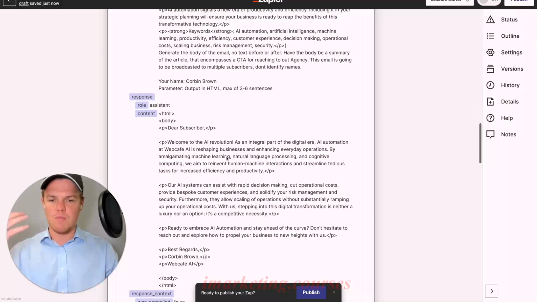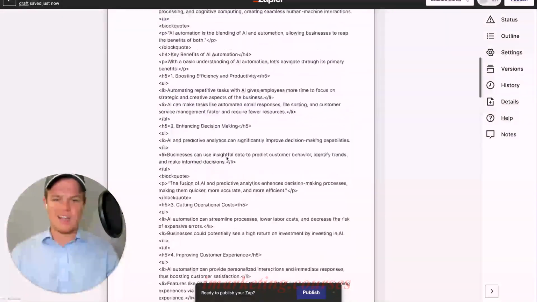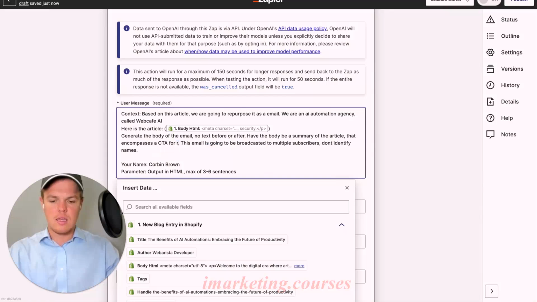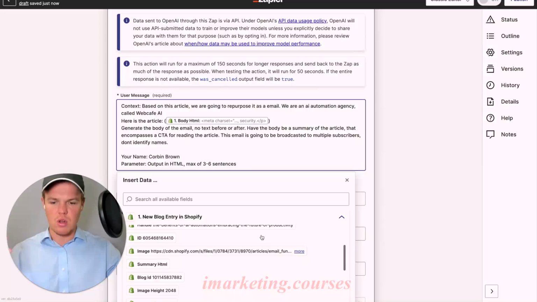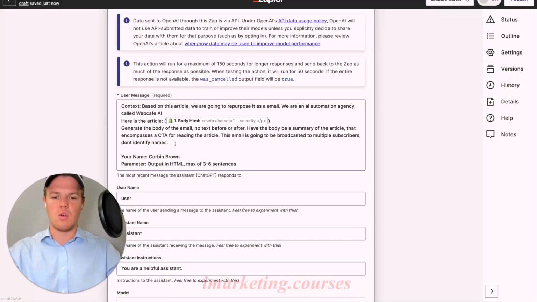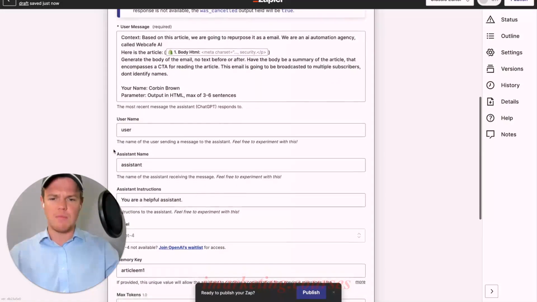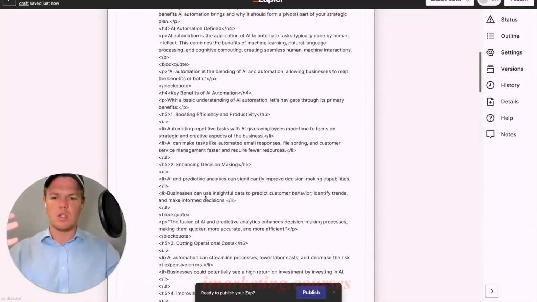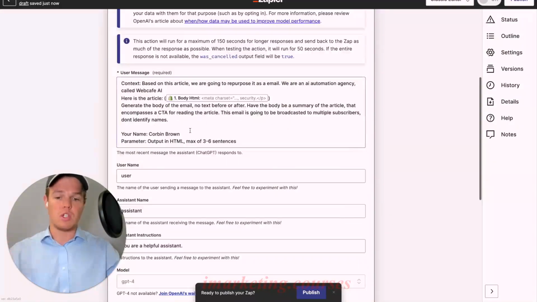One of the things that would be really cool in this email is let's go ahead and restructure the CTA. Let's say that the CTA is for reading the article. And essentially why we're going to be able to do this, and this is going to be really cool here, is we're going to be able to actually give the link to that article in the email itself. So let's switch up the CTA to, rather than booking a call with us or whatever context may be, checking out the article. Let's go ahead and read the article. Let's get a little bit more of warming up potential leads rather than trying to convert a potential lead.